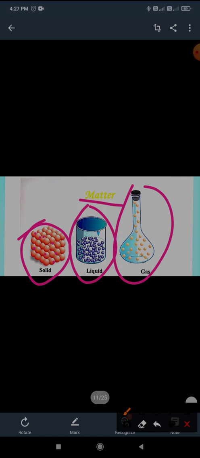In liquid, the intermolecular space is greater than in the solid. And in gas, the intermolecular space between the particles is the greatest, greater than in the liquid, and the space in the liquid is greater than in the solid.